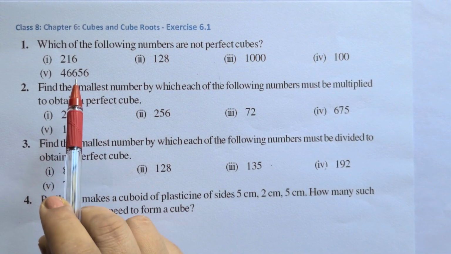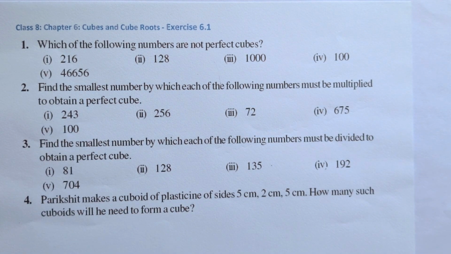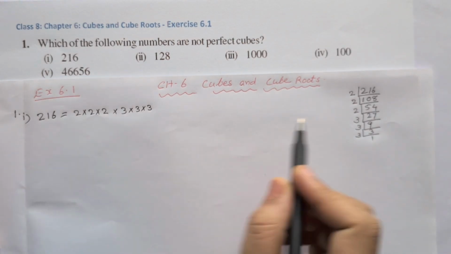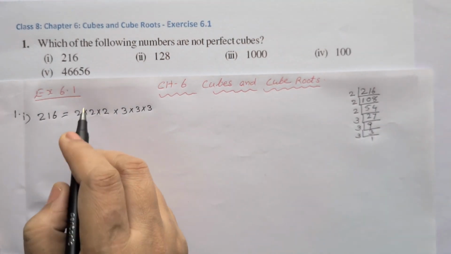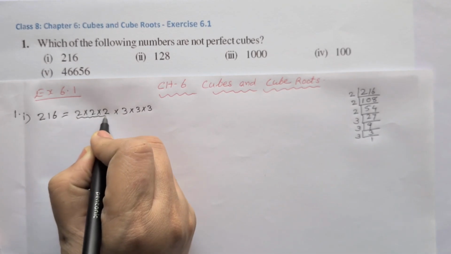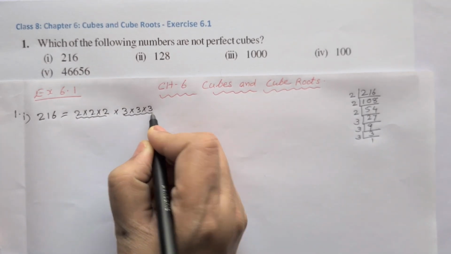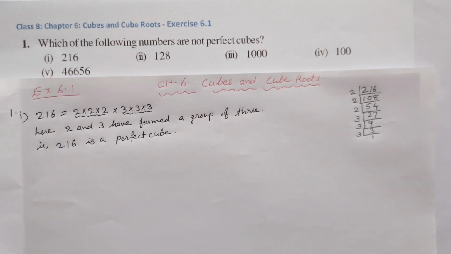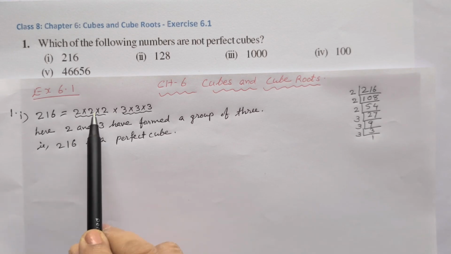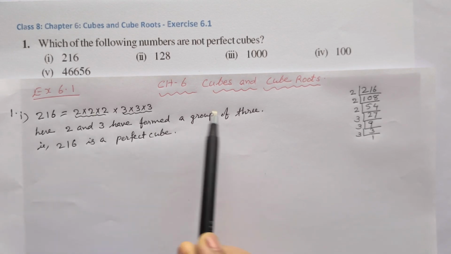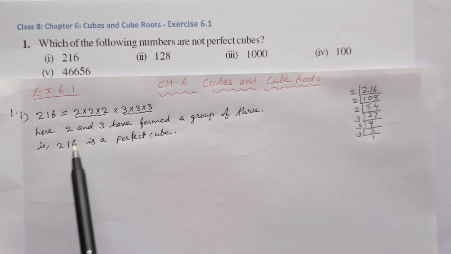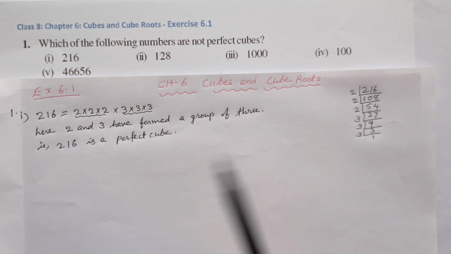Check the first one, 216. When we do the prime factorization of 216, we get 2 three times and 3 also three times. That means 2 and 3 have each formed a group of 3. So we can write that 216 is a perfect cube.